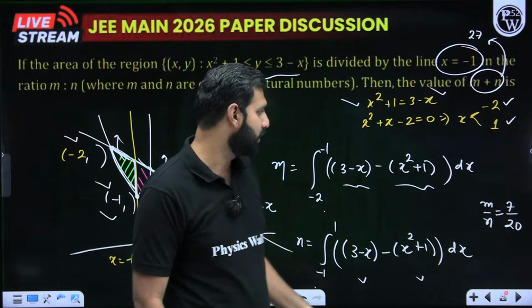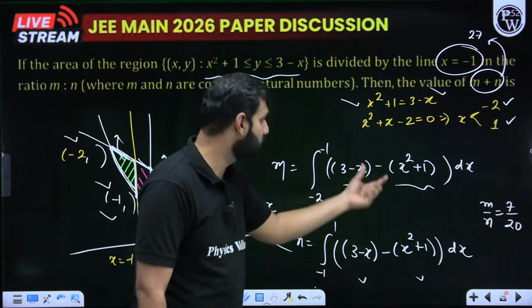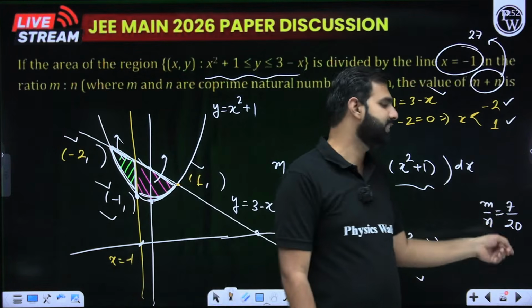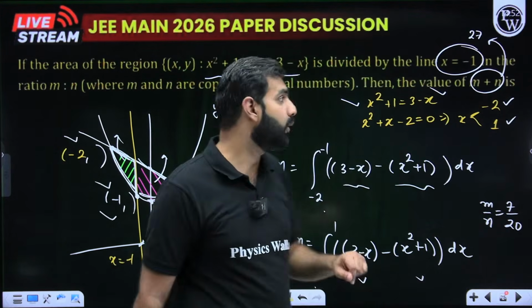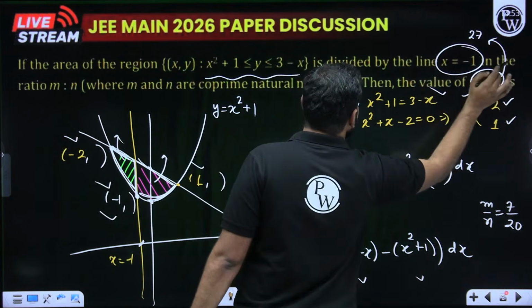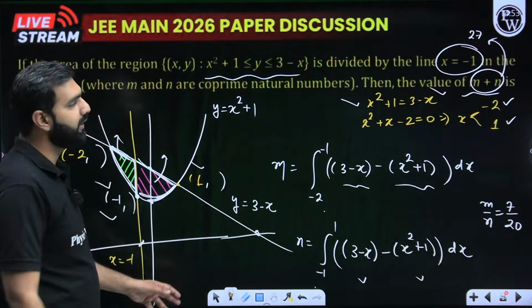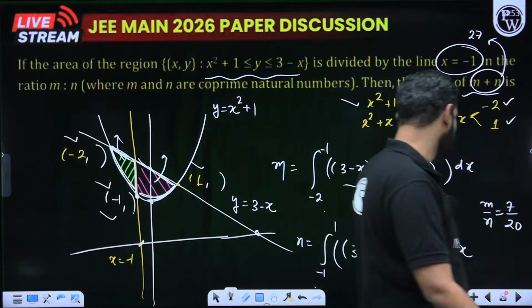And after integration, you find the value of this area and this area. So, this area is to this area. This will be 7, this will be 20. So, when you find this ratio, it will be 7 by 20. What are you asked? That this ratio is m is to n, where m and n are co-prime, then m plus n will be 27. It was an integer type question, so the answer will be 27.